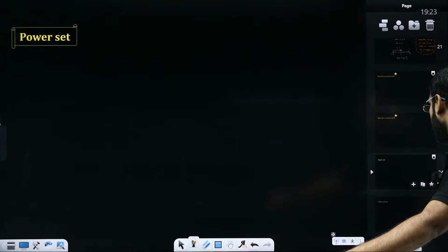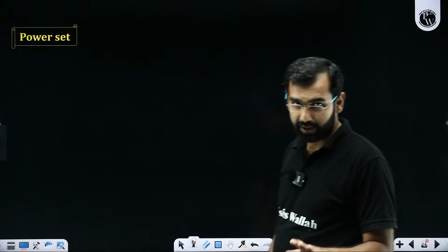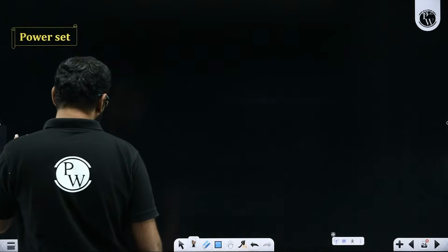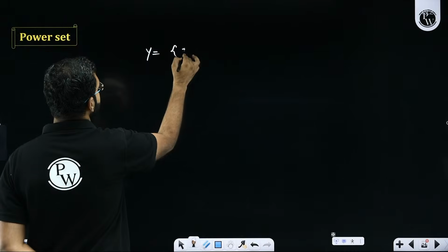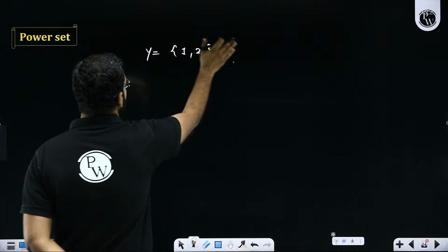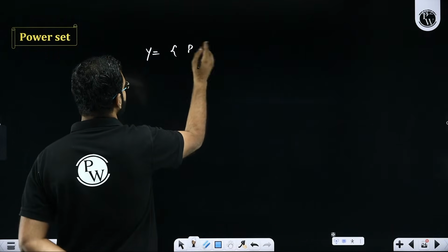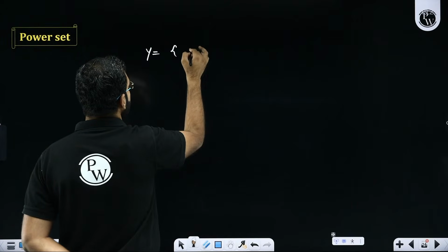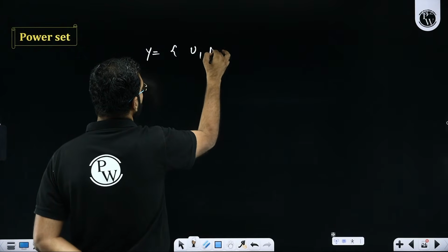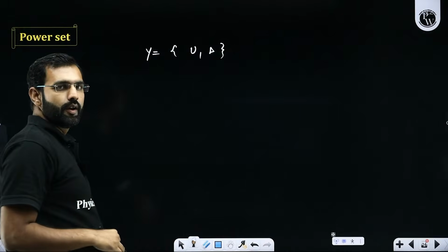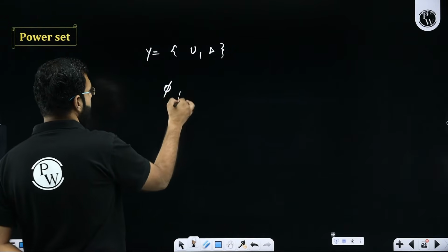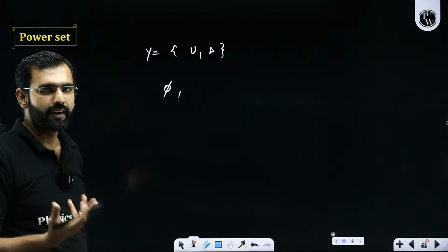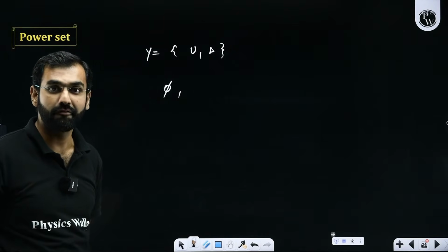Yes or no? I think I have already explained power sets, but if you still want more clarity on it, I'll make you go through it one more time. Let's say there is a set Y which contains elements 1 and 2. Let's say you go to a party where you are given 2 dishes. Which 2 dishes? Let's say upma and dosa. Now, in how many ways can I feed myself? I'll say, sir, in that party, I have a choice to not eat anything. So having nothing means what? In the mathematical world, I'll say phi.